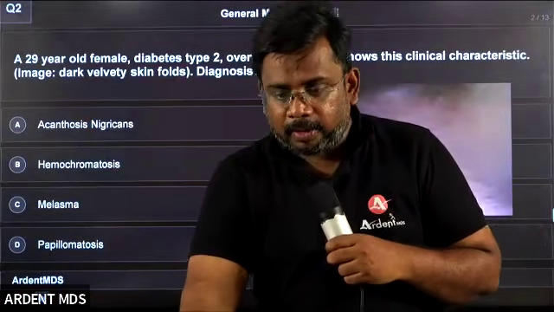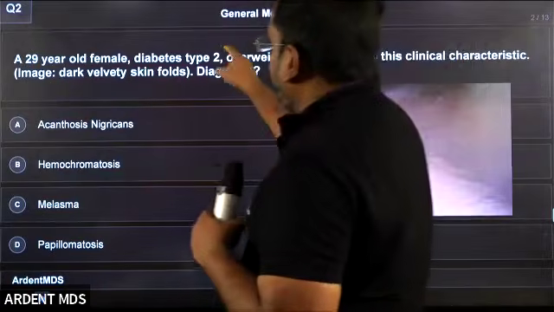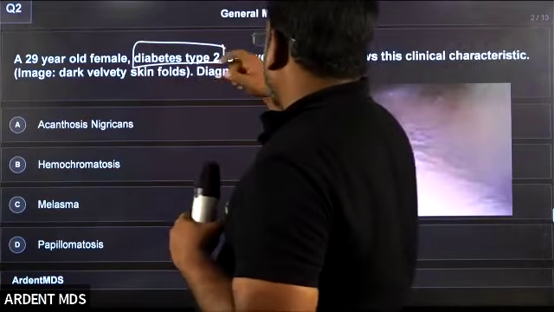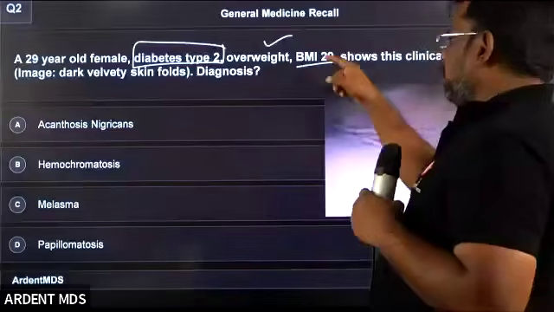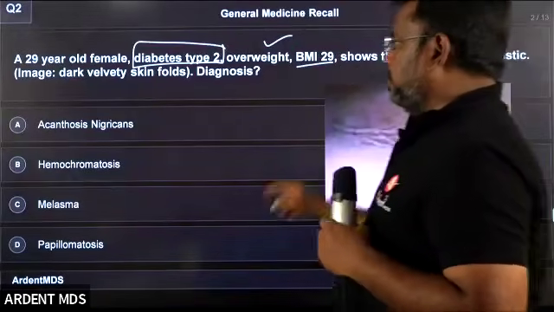Anyone? Okay, so the patient actually develops type 2 diabetes. Patient is having type 2 diabetes, overweight, BMI is a little higher. So this is the clinical characteristic image. So what is the diagnosis?